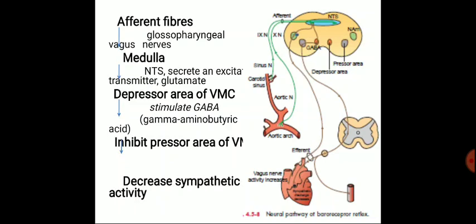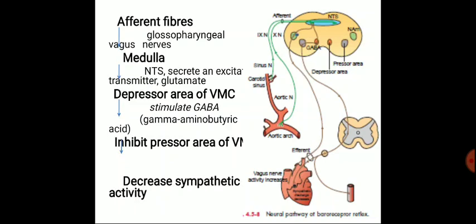Then the efferent impulses from the vasomotor center go to the spinal cord, and from there to the sympathetic nervous system, where they decrease the activity of the sympathetic nerve fibers.